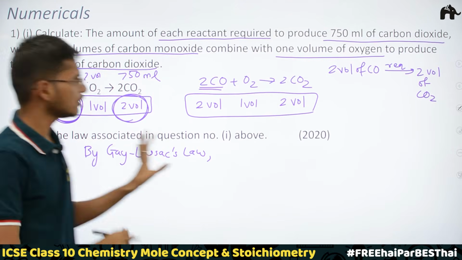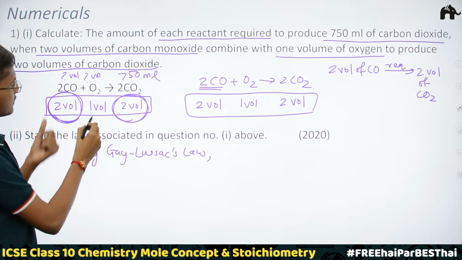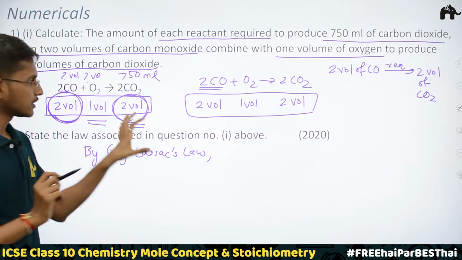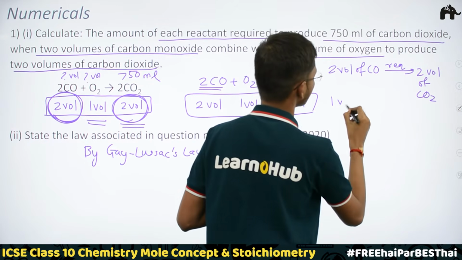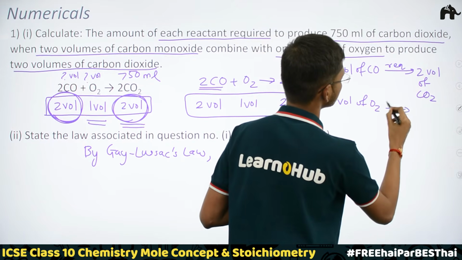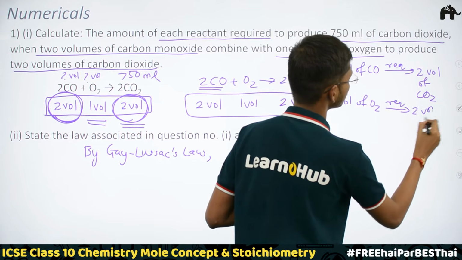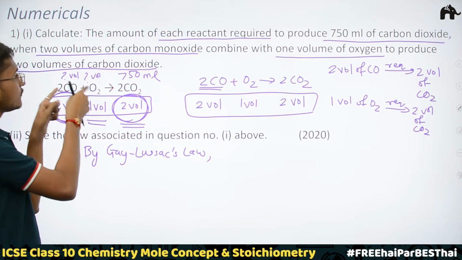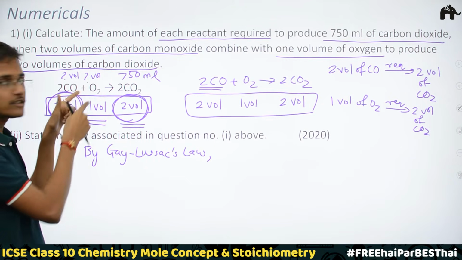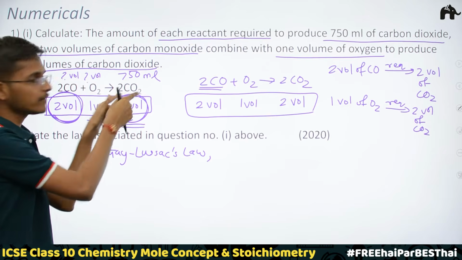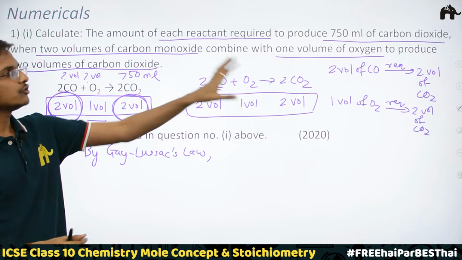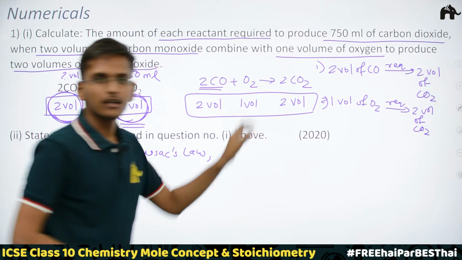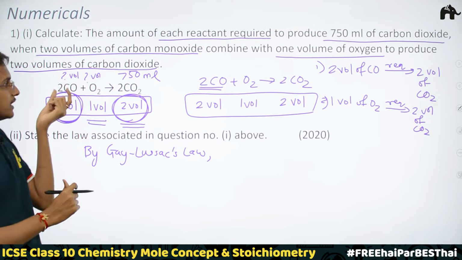How am I getting this? By Gay-Lussac's law. Again, I can say that 1 volume of oxygen is required to produce 2 volumes of carbon dioxide, right? So I am again writing here, 1 volume of oxygen is required to produce 2 volumes of carbon dioxide. Now why am I writing this? Because we have to find out the volumes of carbon monoxide and oxygen when 750 ml of carbon dioxide is getting produced. So we are going to use each piece of information from Gay-Lussac's law to find out the volume of each reactant.